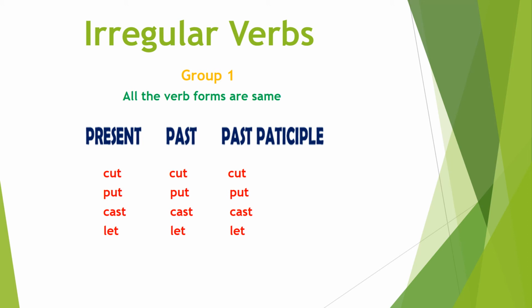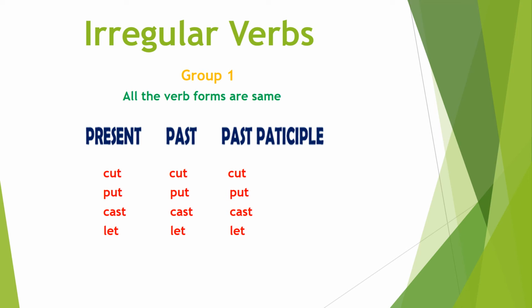The first group is having all the verb forms same. All the words are same. They are not following any change when they are converted into present, past and past participle form. Let's have a look at them.